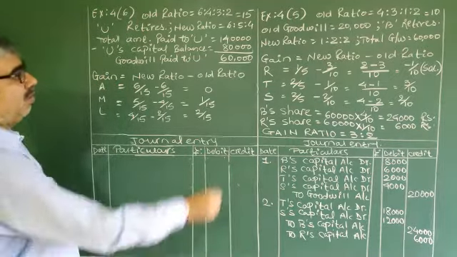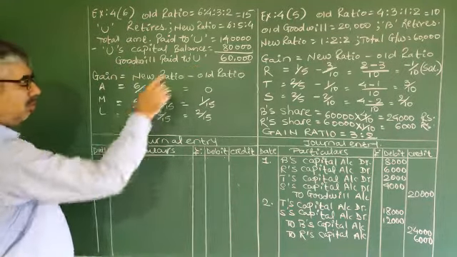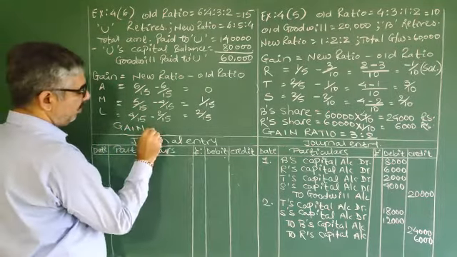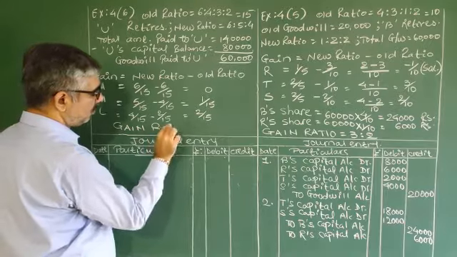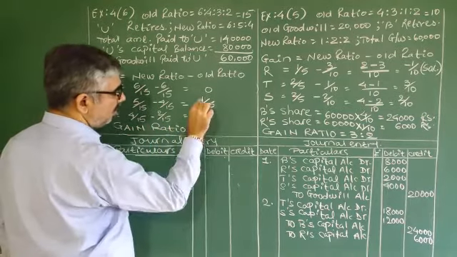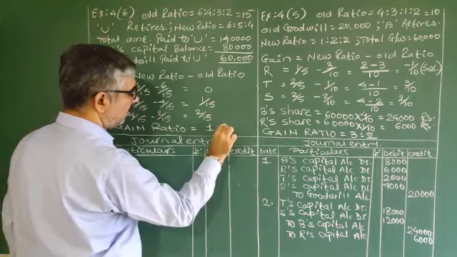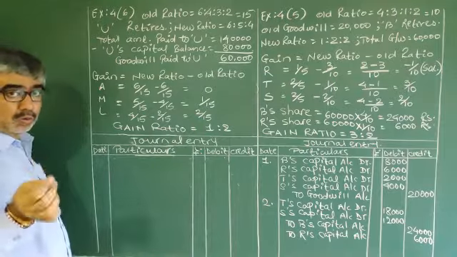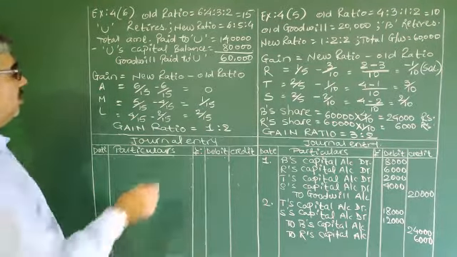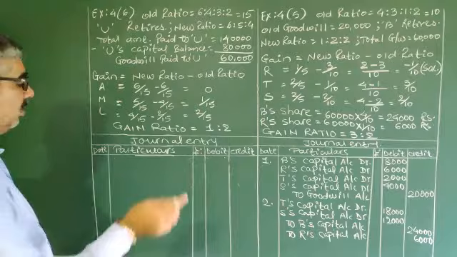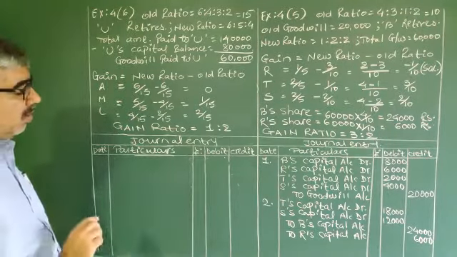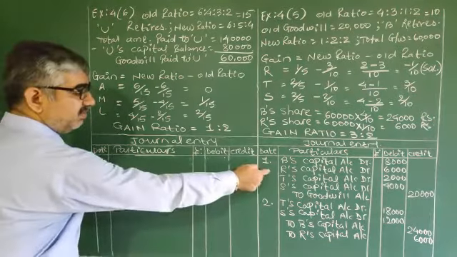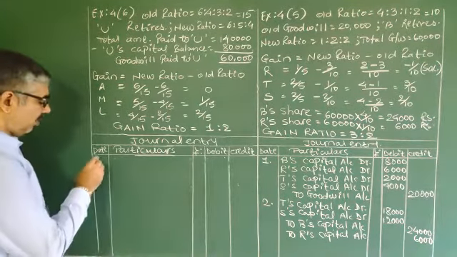Okay? Already found goodwill of U. So gain ratio equals 1 is to 2, obviously of M and L only. Okay? Here A is not gaining. Now above the entry, old goodwill is not given. So that entry will not be there. Only one entry.